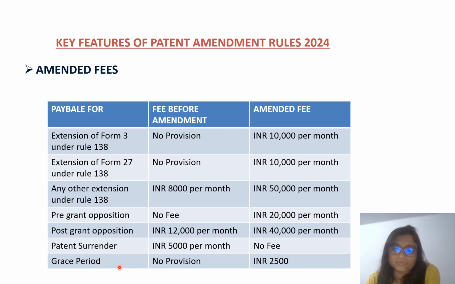Grace period. There was no provision for the grace period, no particular form for the grace period like 12 months, but now there is a provision, and you can file with Form 31, and there is a fee also, that is INR 2,500. It is one-time applicable, because it will be given for a 12 months period.